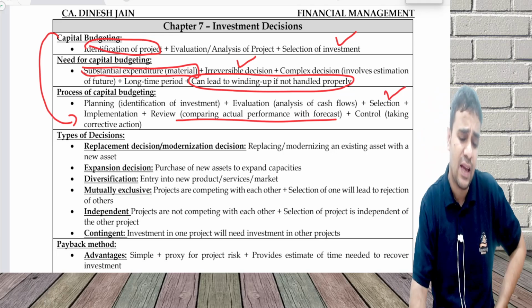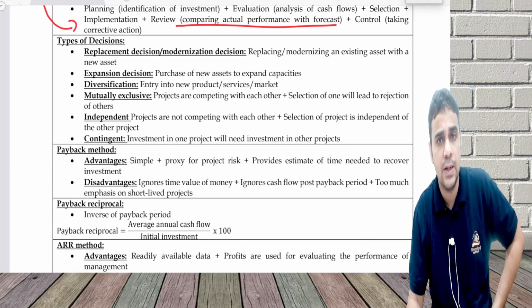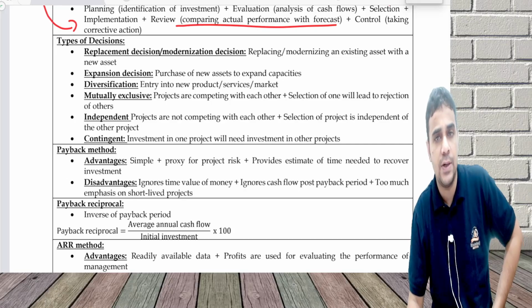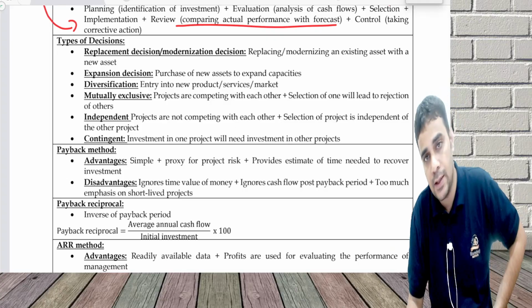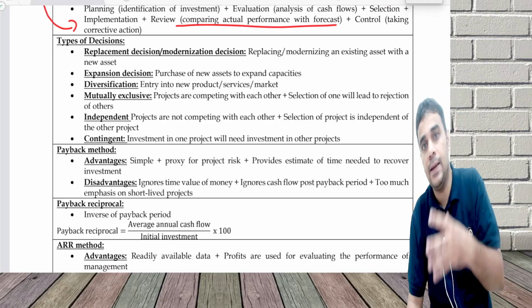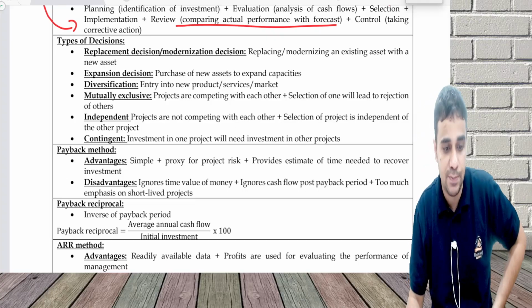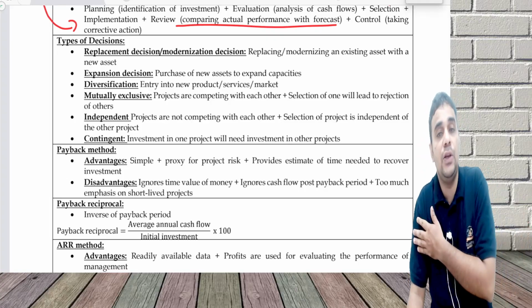Now, what are the types of decisions we take? One is a replacement decision or a modernization decision, which is nothing but replacing an existing asset with a new asset. Replacing an existing asset means you're selling an old asset and buying a new asset, which is called a replacement decision. Expansion decision basically means I am buying a new asset.